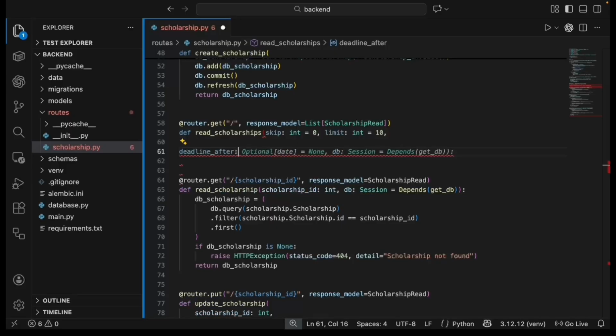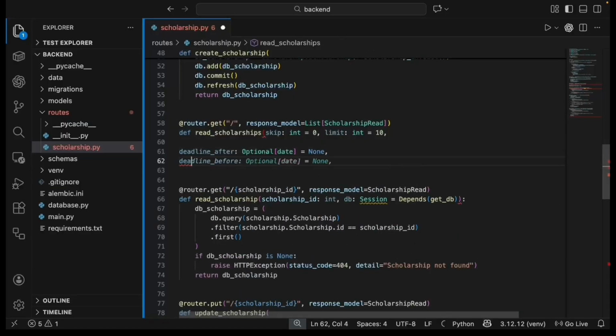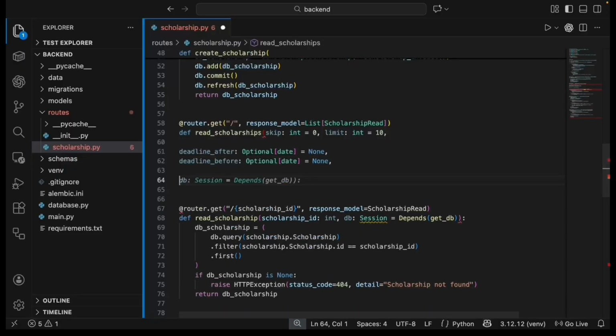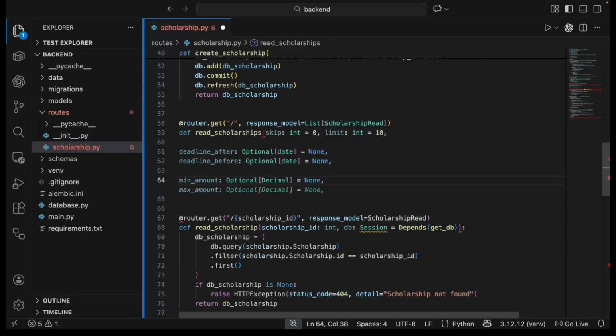The big change I made was switching from immediate execution to what's called query composition. Instead of running the database query all in one line, I'm now building it up step by step. I start with my base query, then I add filters only if they're provided, and only at the very end do I actually execute it and get my results back. This is powerful because the same code can handle getting all scholarships, getting scholarships by deadline, or any combination of filters. I don't need separate functions for every possible scenario.